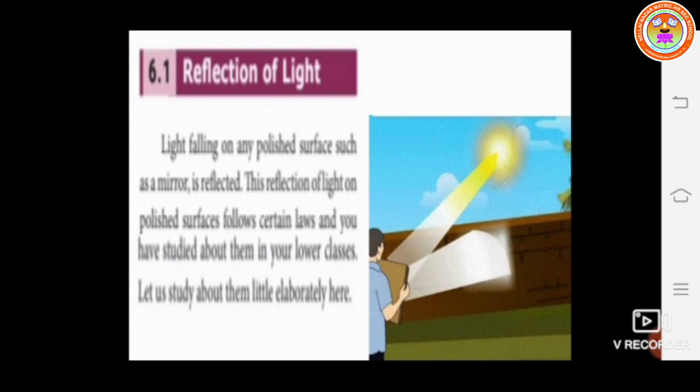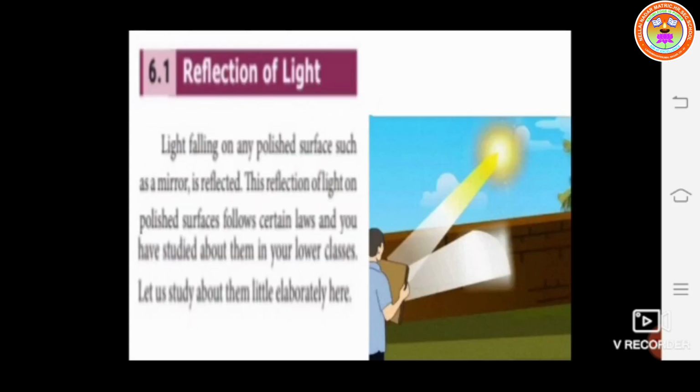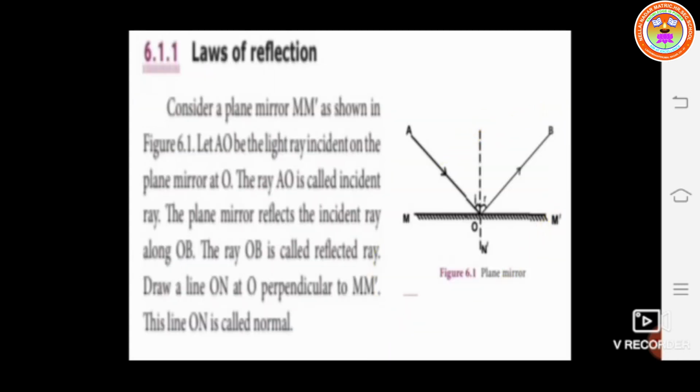The light falling on any polished surface such as a mirror is reflected. This reflection of light on polished surfaces follows certain laws, and you have studied about them in your lower classes. Let us study them a little more elaborately here. In 9th standard, you discussed the laws of reflection briefly.